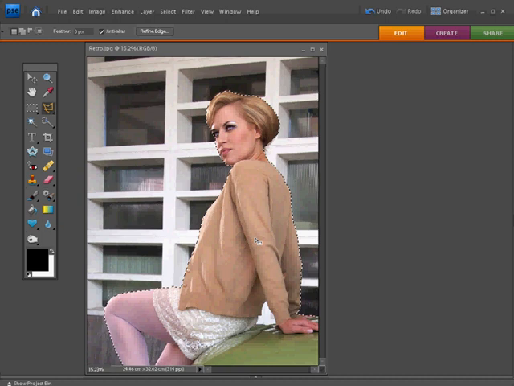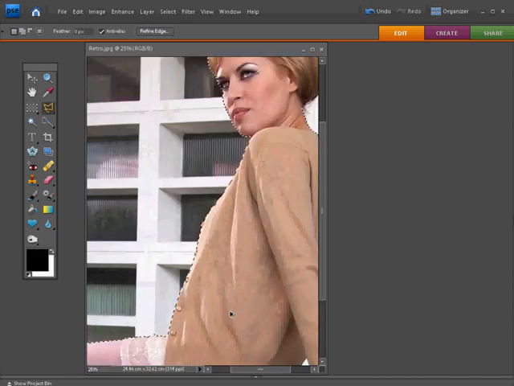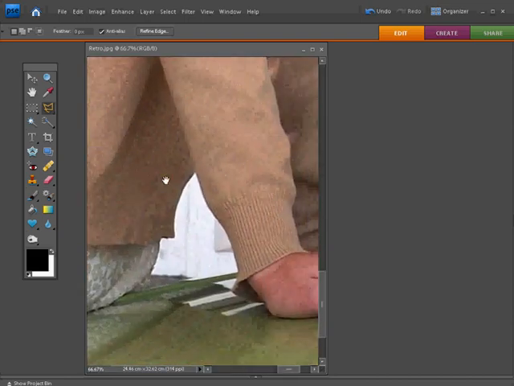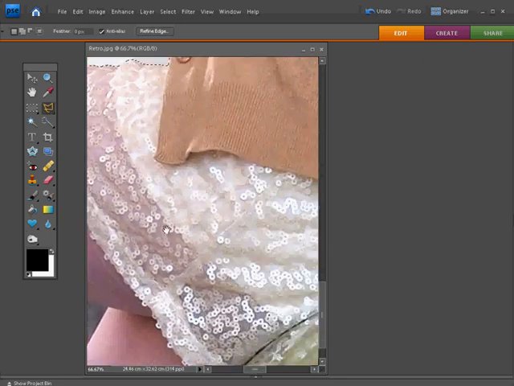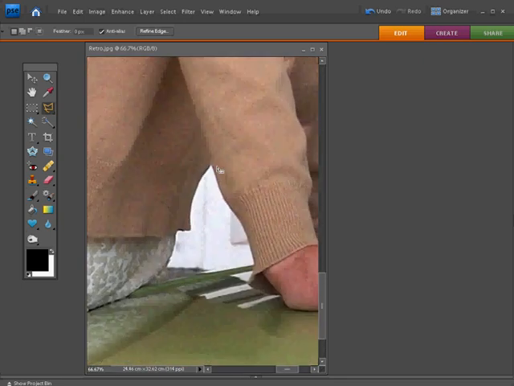Okay, so here we are back out at a full view of our picture here. And as you can see, I've made this selection all the way around the edge of the model. That's where those marching ants are running. But if we look closely, just zooming in down here, we can see that there are no marching ants running around this area under her arms or between her legs there. So what we need to do is make sure we've got marching ants running around these areas as well.